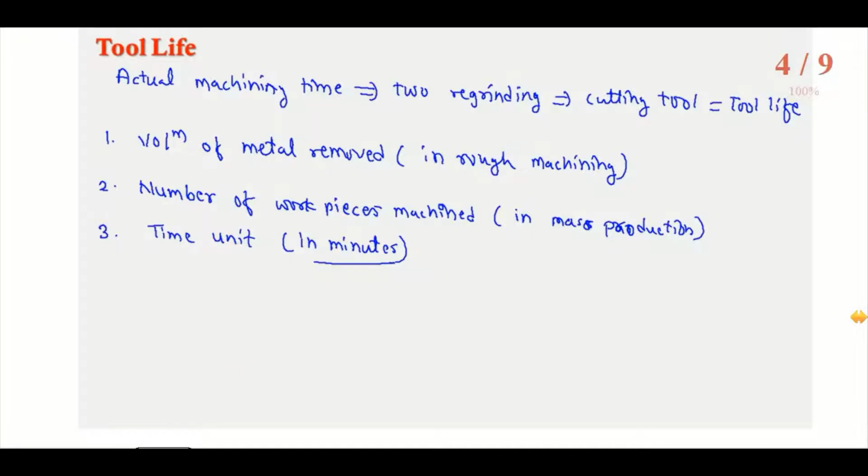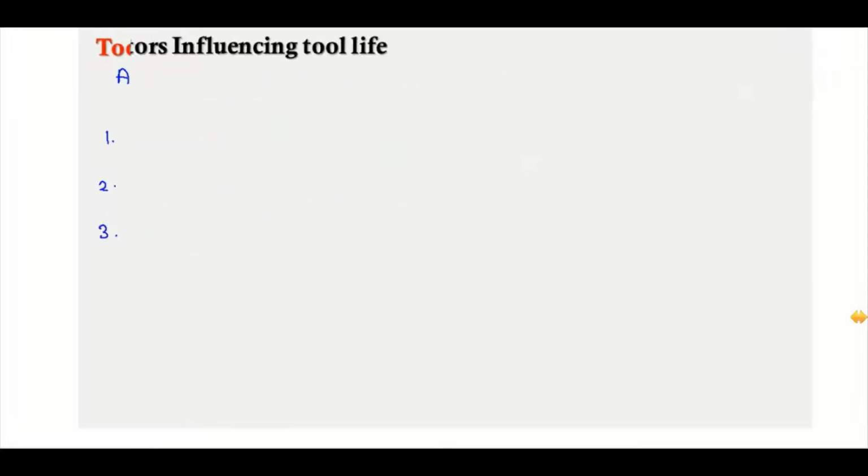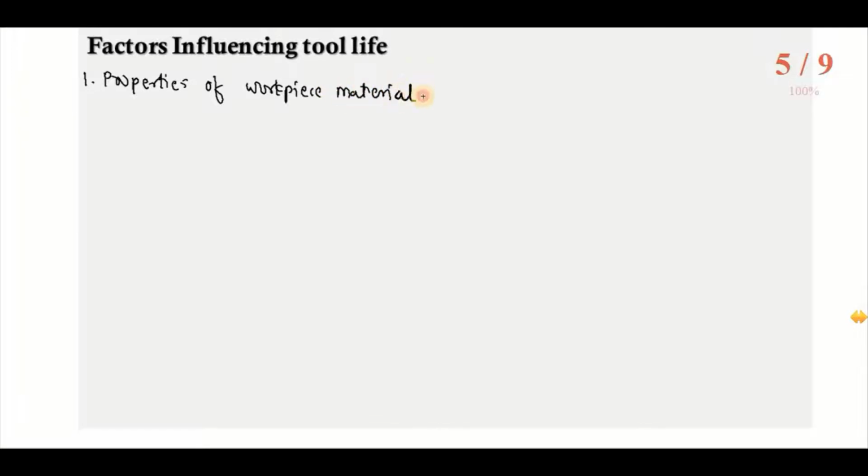So this tool life is affected by various factors. There are some factors which are influencing the tool life. The first factor is properties of workpiece material, on which we are doing the machining operation. So how are these properties influencing tool life?